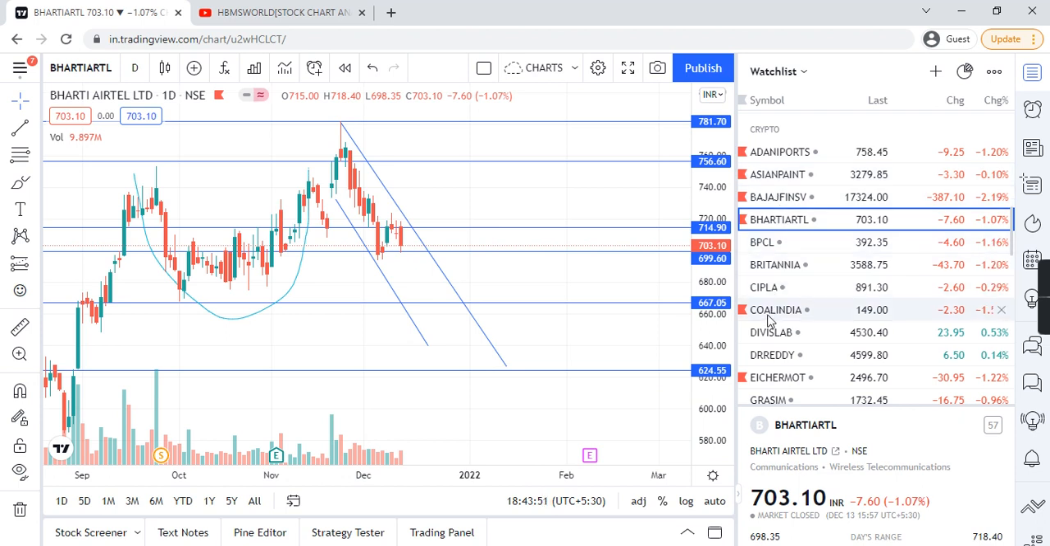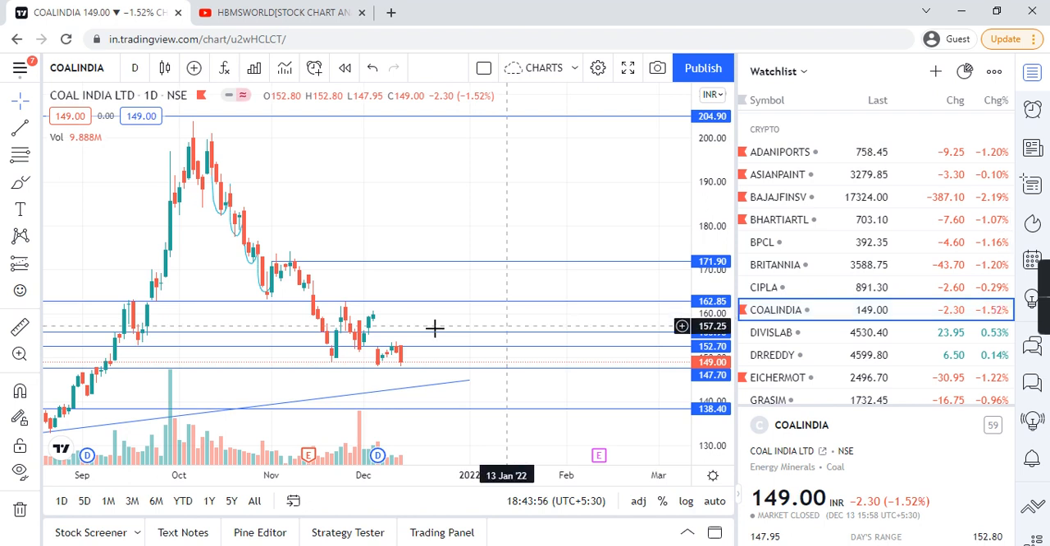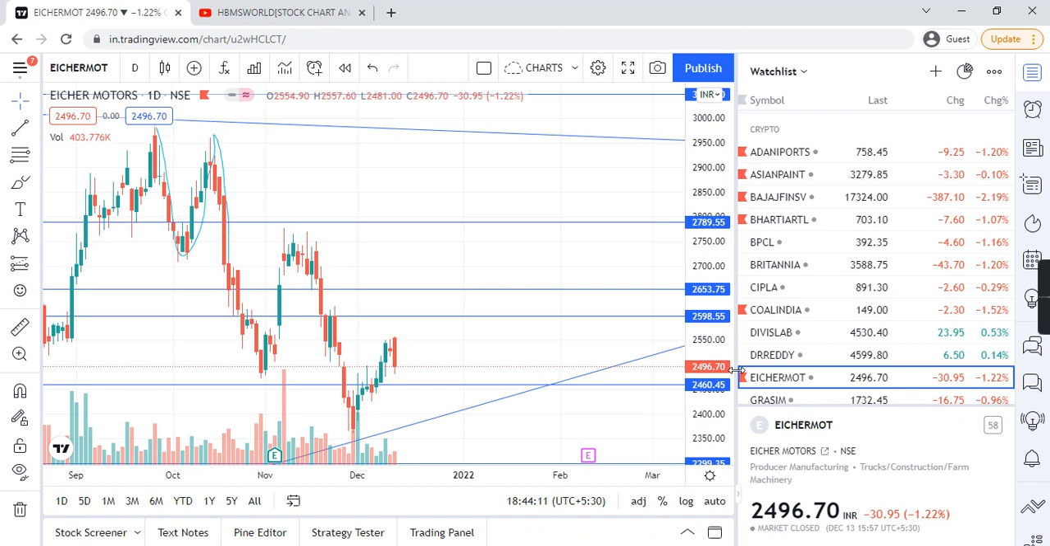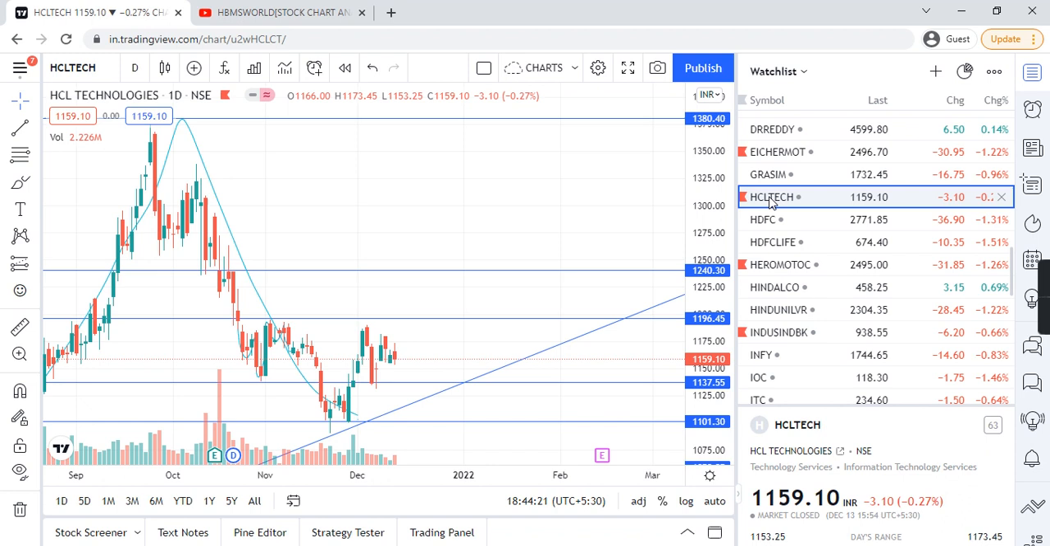And Coal India, what we projected, Coal India is in between this 152. If a breakout comes upside, 155; downside, below 147 is 138. This is all by support and resistance only. Eicher Motors, guys, between 2460 and 2598. HCL Tech, same guys, 1196, 1137.